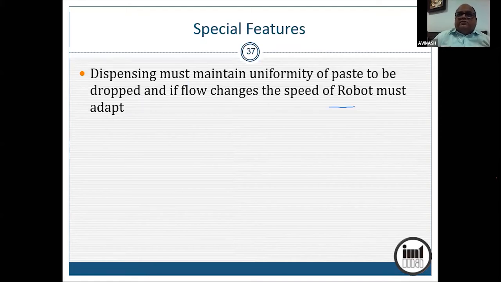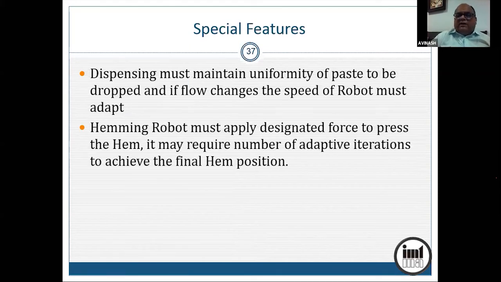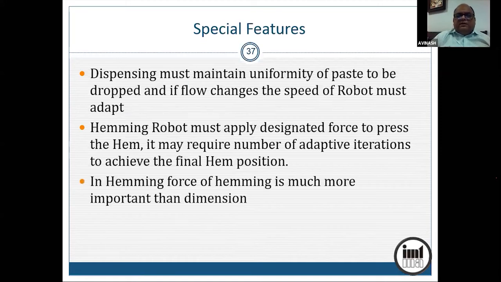The robot has to adjust its speed to ensure that there is a uniform deposition. And the hemming robot, on the other hand, must apply only the designated force to press the hem. It may require a number of adaptive iterations to achieve the final hem position. The force of hemming is much more important than the dimension. The force is more important than the dimension. Basically, that's what I'm saying.